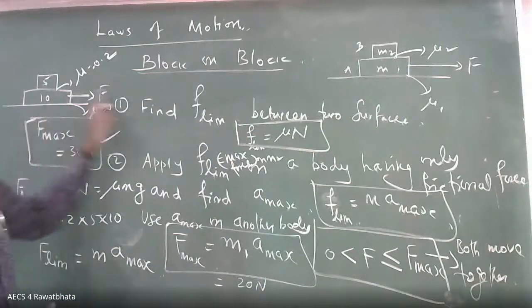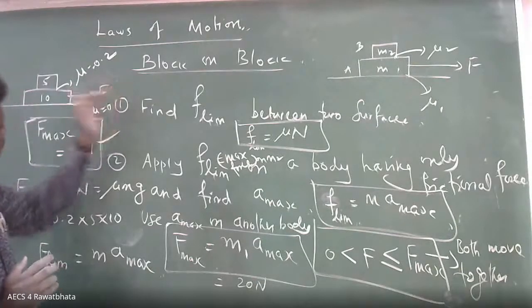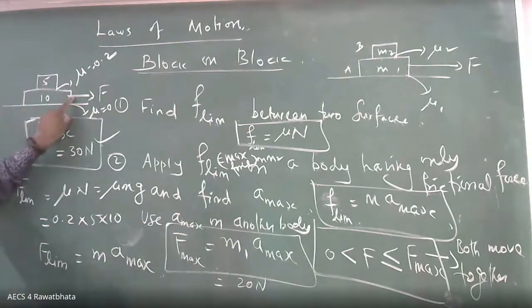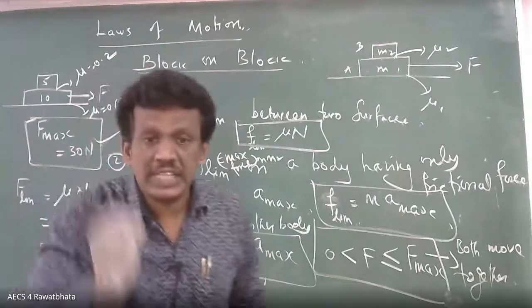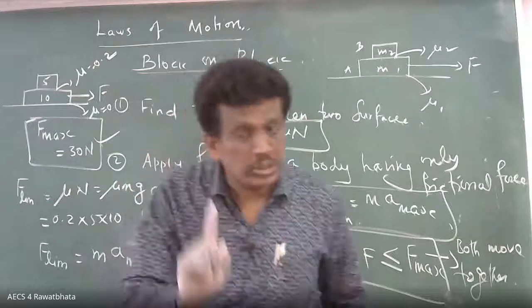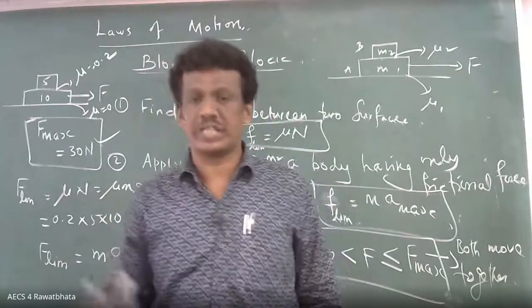10 kg is pulled. Between 5 and 10, you have friction. So when you are pulling, what will happen? This body will move this side only. But friction will not allow. Friction always opposes the relative motion. Don't use the word motion, please. Up to 8th standard, okay, friction opposes the motion.